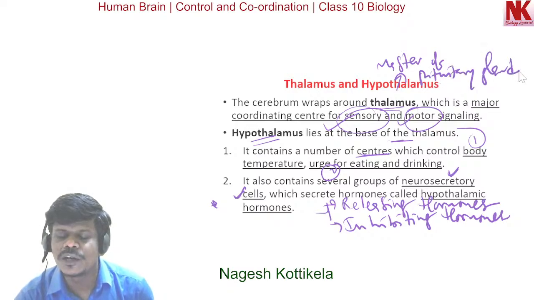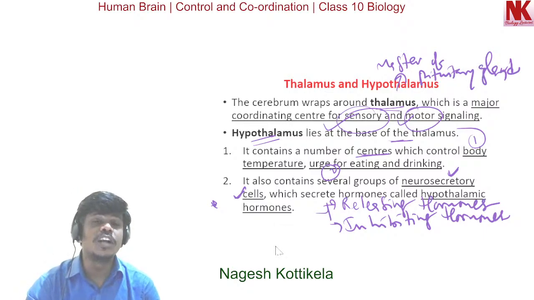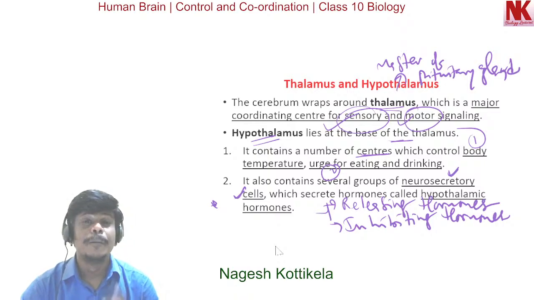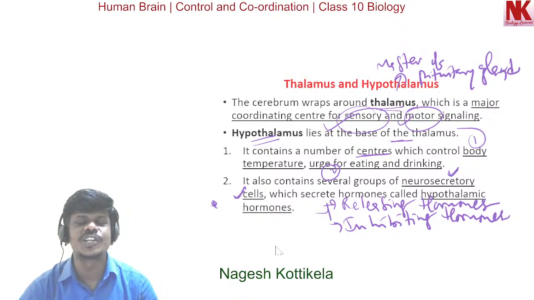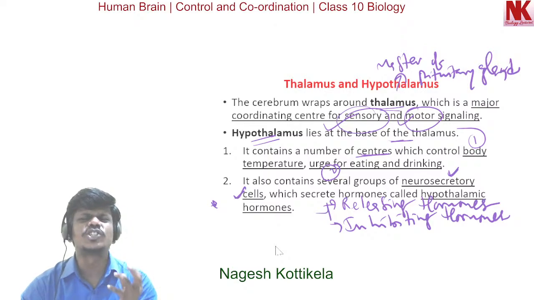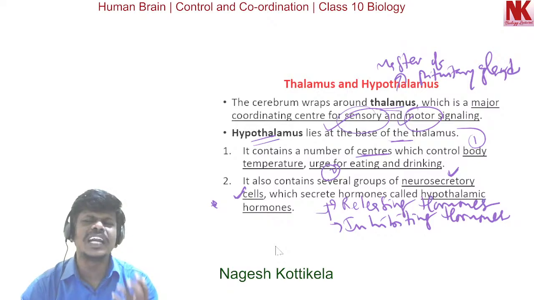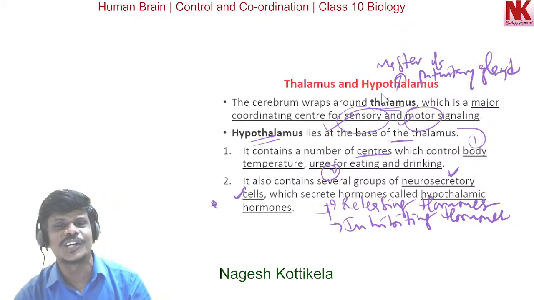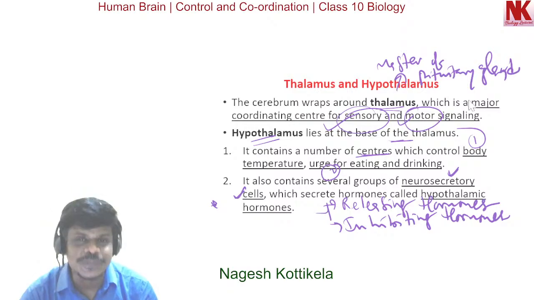One very important concept: the pituitary gland is called the master endocrine gland. I repeat this statement once again. The pituitary gland is called the master endocrine gland because it controls the functioning of many other endocrine glands. But here, a very important aspect is that the hypothalamus is called the master of the master endocrine gland, that is, the pituitary gland.